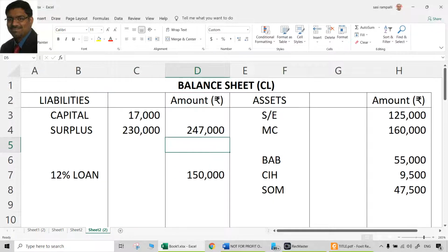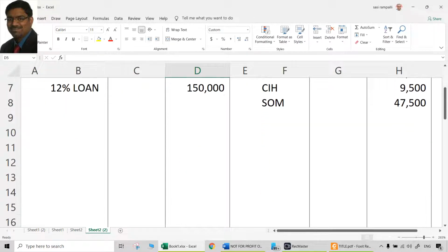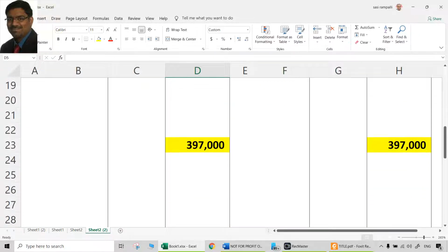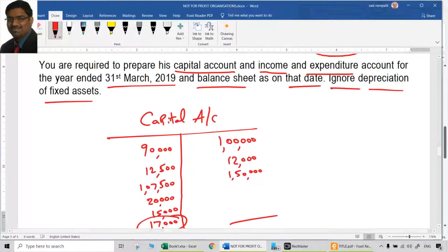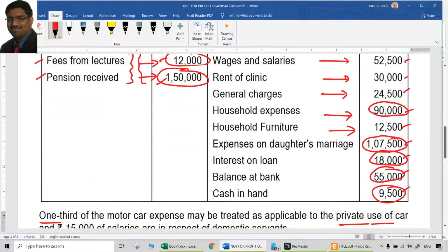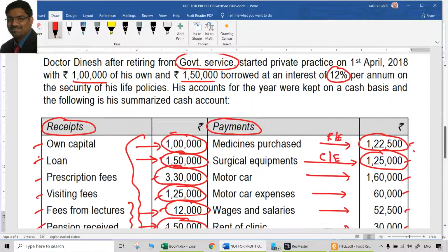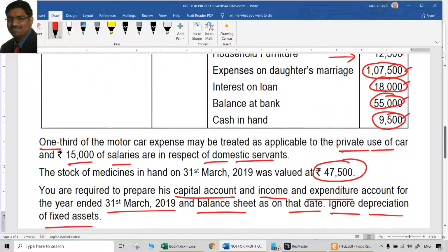Then loan is the only liability, no other liabilities are there. Asset side, everything we recorded. So naturally the balance sheet should tally. Yes, of course it should tally. That is 3,97,000. That's it. That's what was asked in the question, what we prepared. 10 marks will be obtained from such questions. That was question number 3.